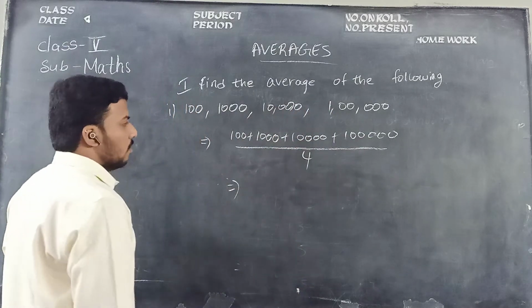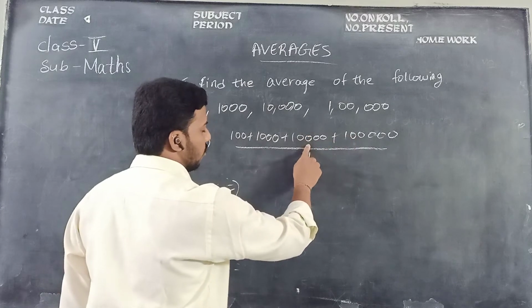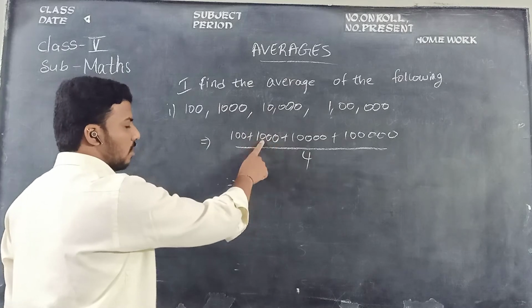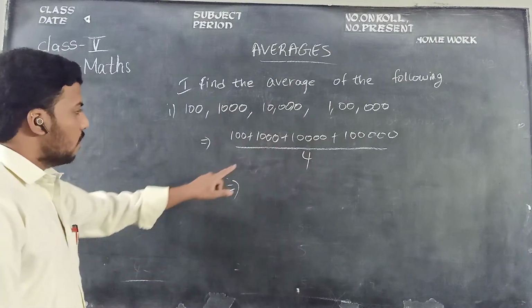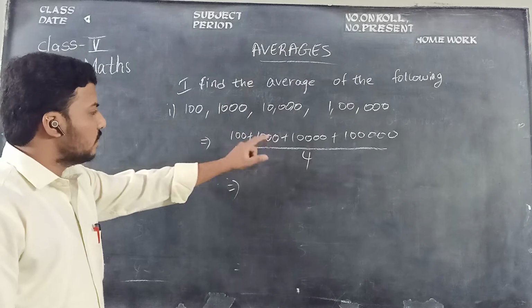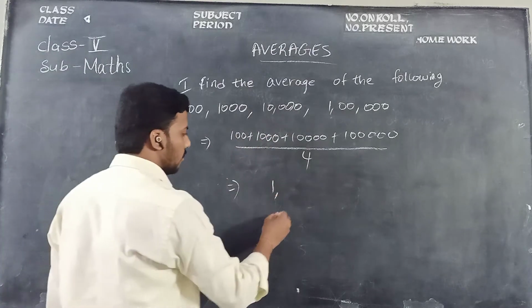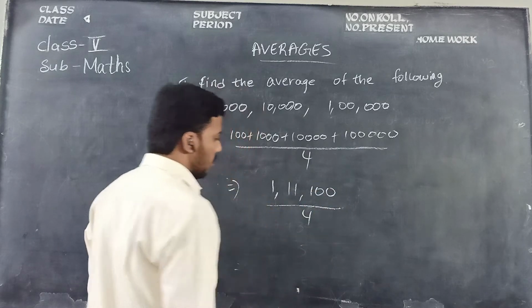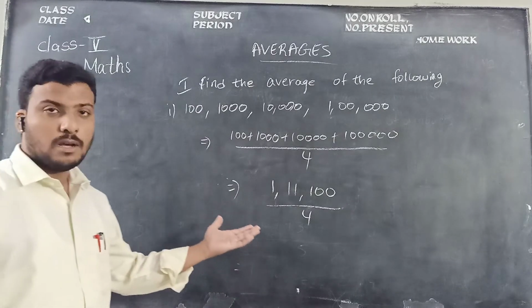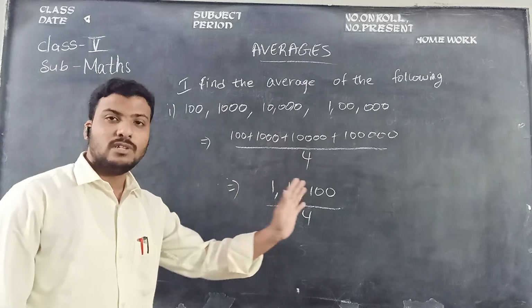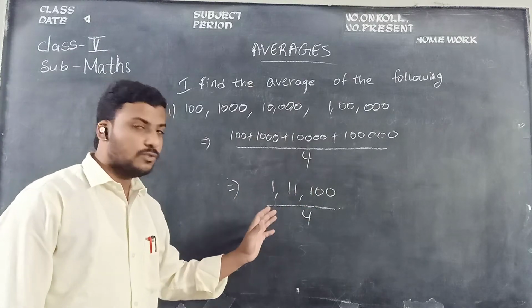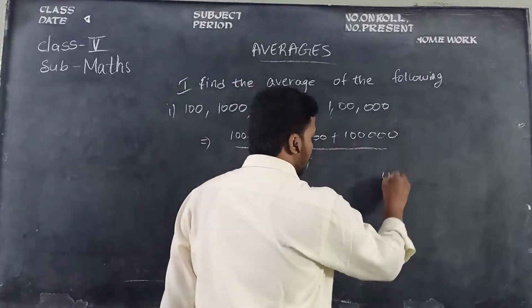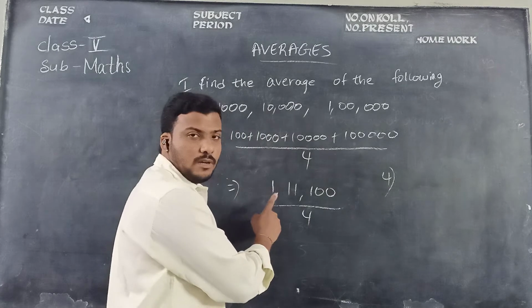Then add this, children. 1 lakh plus 10,000 is 1 lakh 10,000. 1 lakh 10,000 plus 1,000 is 1 lakh 11,000. And 1 lakh 11,000 plus 100 is 1 lakh 11,100, divided by 4, children. To find the average, you should also know the division concept, children. Take the denominator value as the divisor and the numerator value as the dividend.